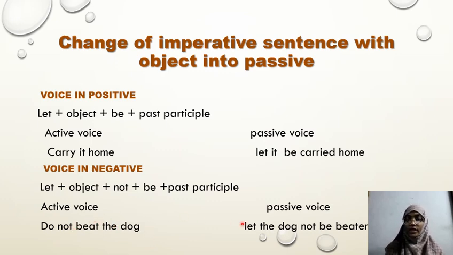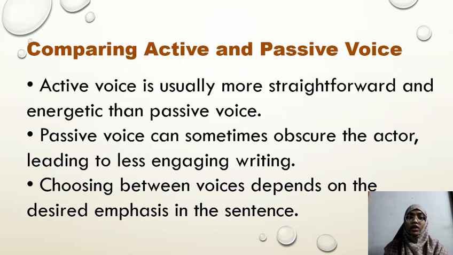So let us change this sentence into passive voice. As this is a negative sentence, we use not. As in the structure, we use let, the object is the dog, and not plus be form plus past participle, beaten. So the sentence is: let the dog not be beaten. Like this we have to change imperative sentences into passive voice. Then let us go to the next one.